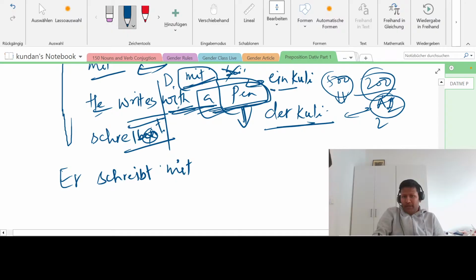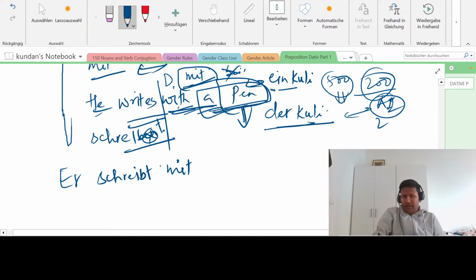There it will become what? Dem. You see the ending m. So ein will change to einem. Here also m, similar to dem. So it will become mit einem Kuli, and this K is capital because it is a noun. Many people will write mit ein Kuli and it will be a wrong sentence, because with mit it is always dative. So ein will change to einem Kuli.